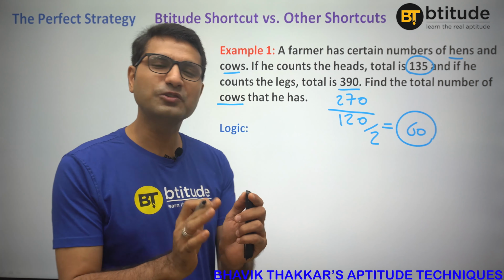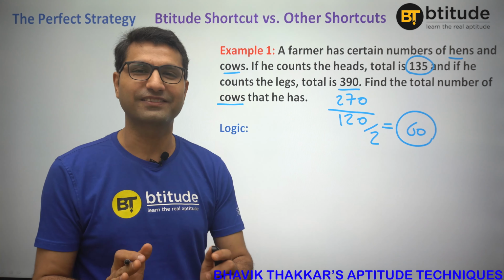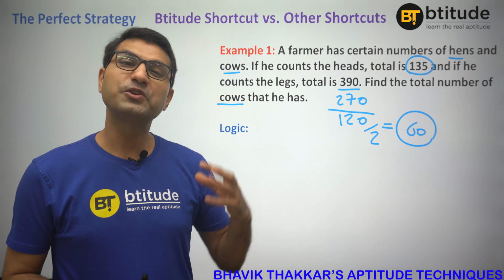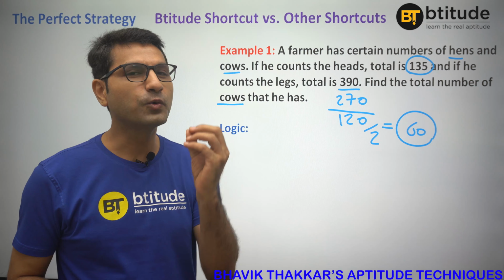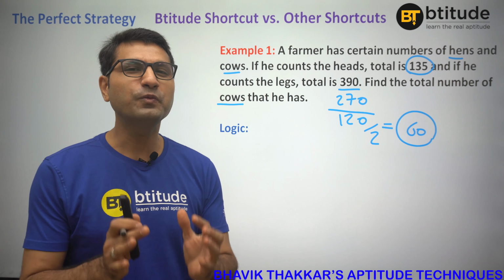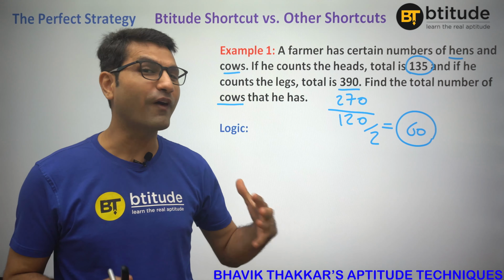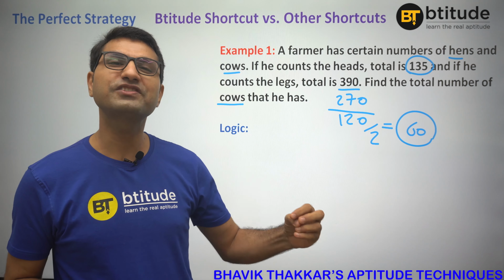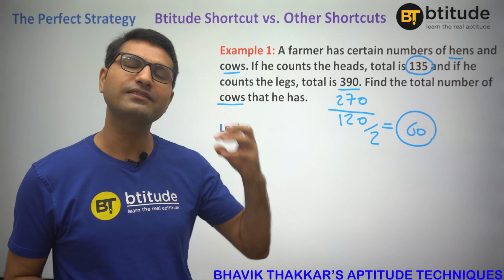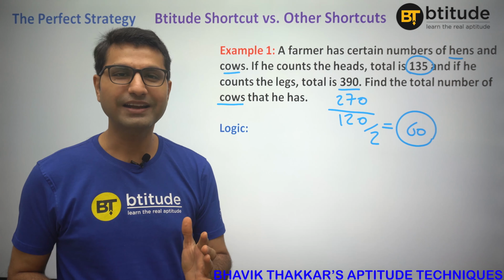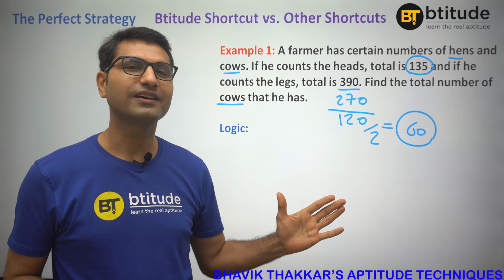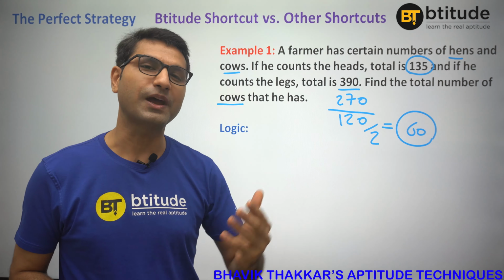So this would also take 5 seconds. It wouldn't take more, but you gained logic. When you were doing it with the formula, you were putting rubbish in your mind. Are you getting this? Because you didn't know why. You were just mugging up that formula. But when you understood the logic, you could actually go beyond the chapter.